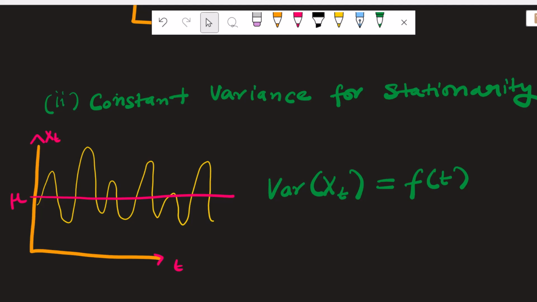Let's talk about the second condition of stationarity, which is constant variance. The variance of any time series needs to be constant. Here in this time series, though we have a constant mean, the fluctuations around it are varying with time. Or we can say that the variance of xt is some function of time, and hence it violates the second condition of stationarity, which is that variance should be constant. And so this series is visually non-stationary.